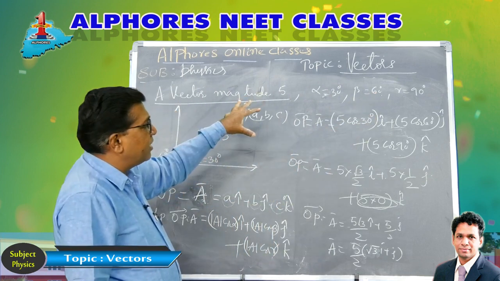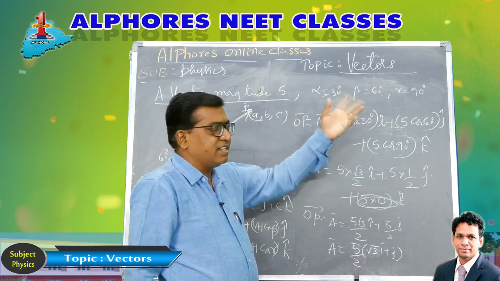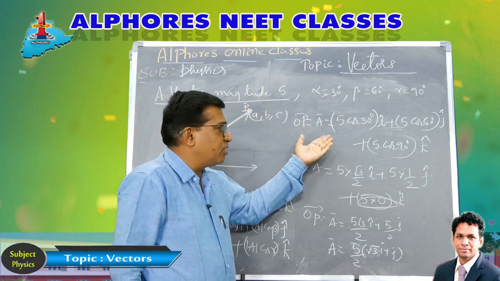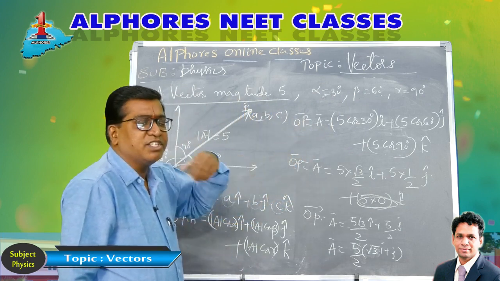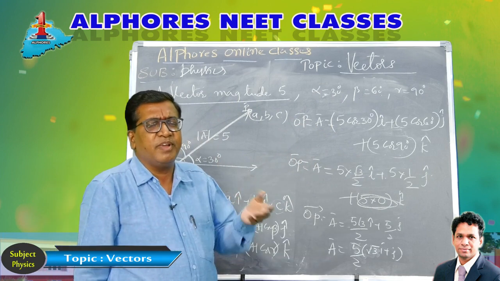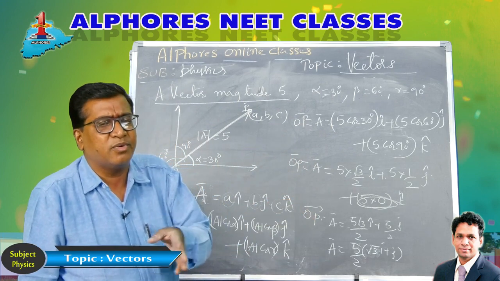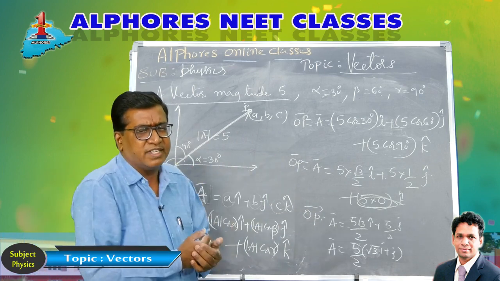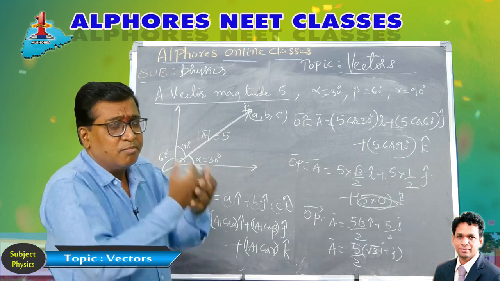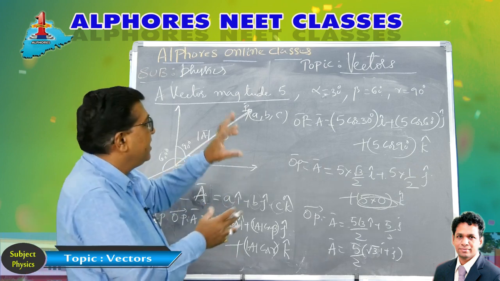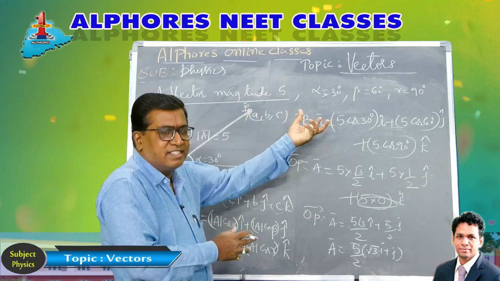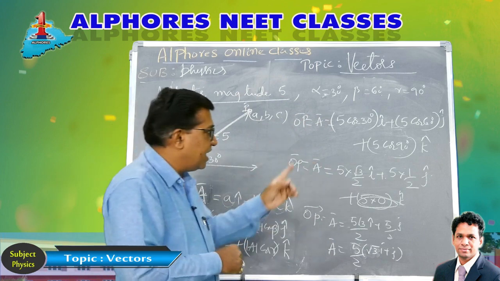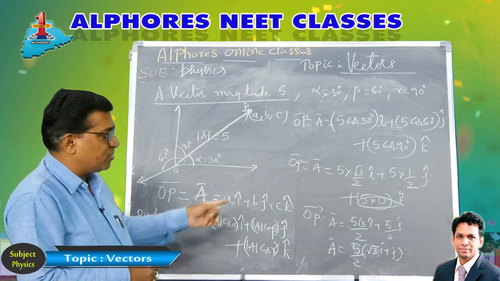A vector of magnitude 5 and angles 30, 60 and 90, then determine the position vector. So you can find out the position vector in the other way. Actually, it's very simple when the coordinates are known, and finding the magnitude and cosine angles is easy from the coordinates or from the position vector. But now he has given the other way. He gave you the magnitude and cosine angles. He is asking you to find the vector or the components or the coordinates. The method is like this. So this way you find.